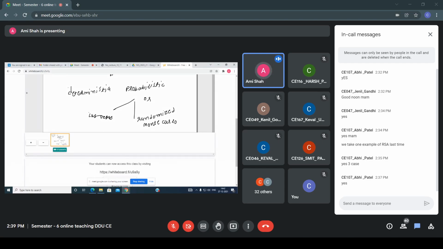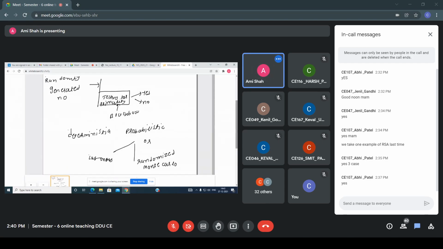In the case of deterministic, you can say that it is less efficient than the probabilistic. And in the case of deterministic, the algorithm accepts an integer and always outputs prime or composite. While in the case of probabilistic, there are two types. One is Las Vegas and another is Monte Carlo. So now in the case of Las Vegas, what? So here, I am writing, what is Las Vegas.